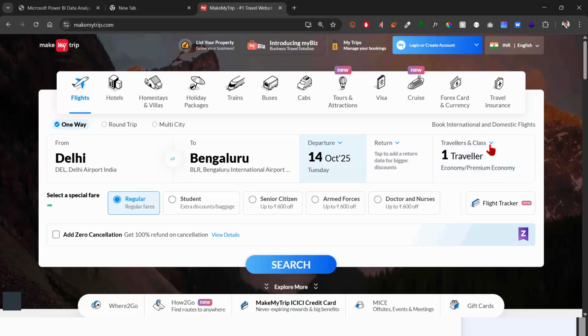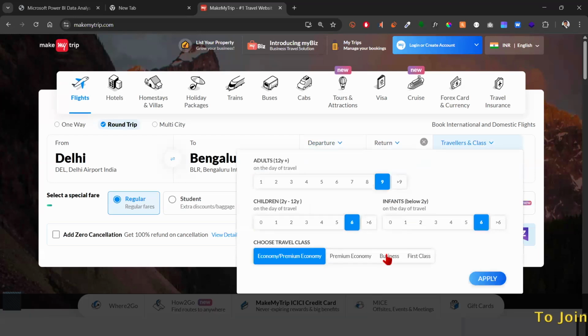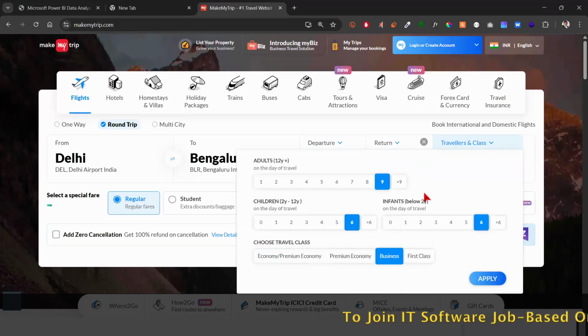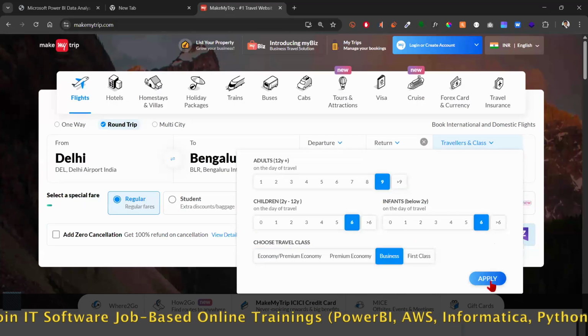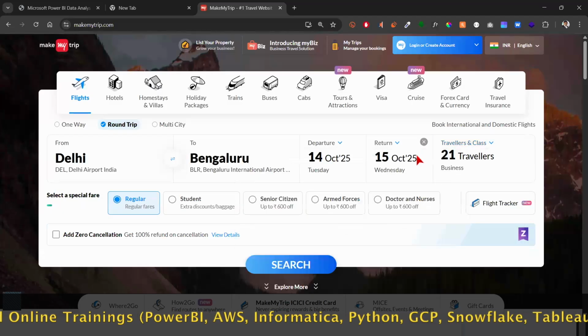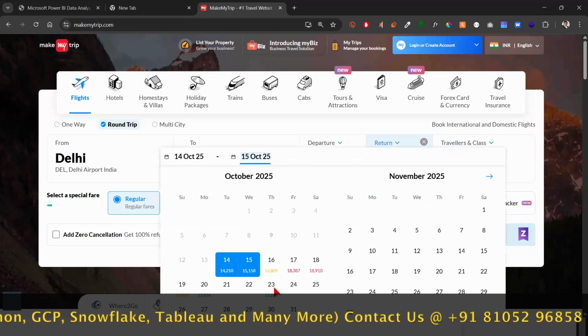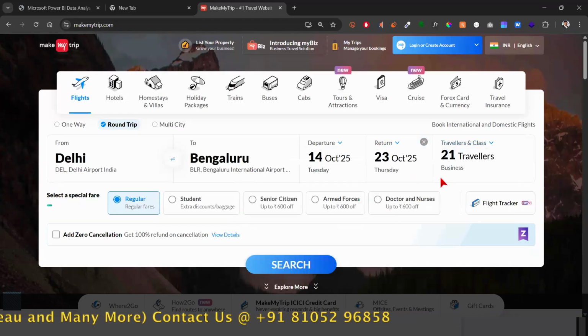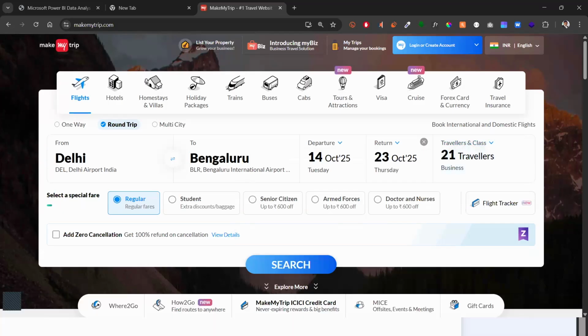So I'm going to max these filters up so that the tool will have a tough time finding the flights for me. So let's just max these different details out. Let's see. I'm just going to do that. And let's take this to the next week. And that's my filter settings. Okay, so these are my filters and I'm just going to go with this. And what we will do is hit search.